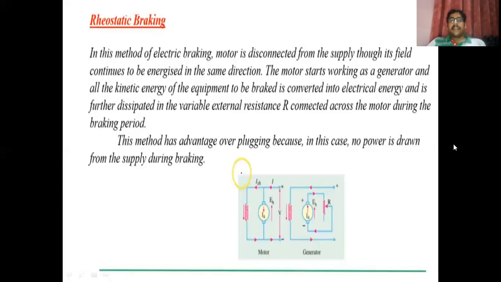This method has an advantage over plugging, because in this case no power is drawn from the supply during braking. On the other hand, in this method we use a rheostat, which makes the system bulky and costlier compared to the previous one, regenerative braking. Moreover, regenerative braking is also called dynamic braking. So here we have used three methods: plugging, rheostatic, as well as dynamic braking. I think this video is clear to all of you.